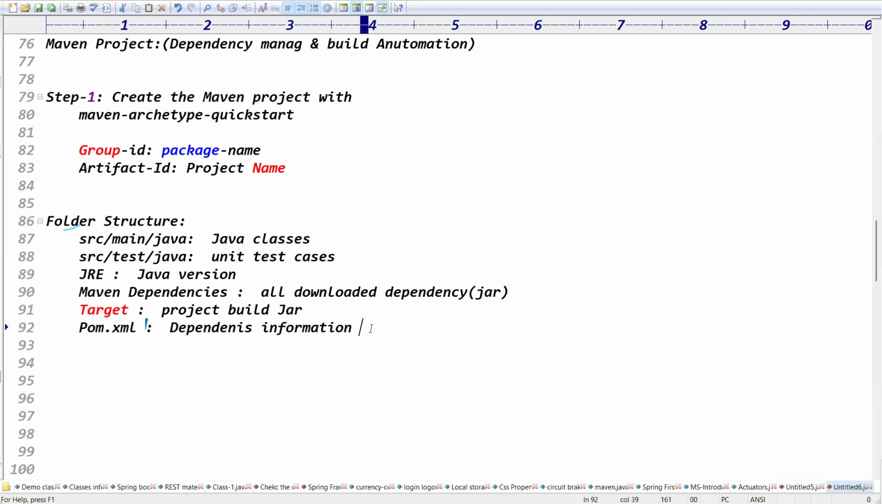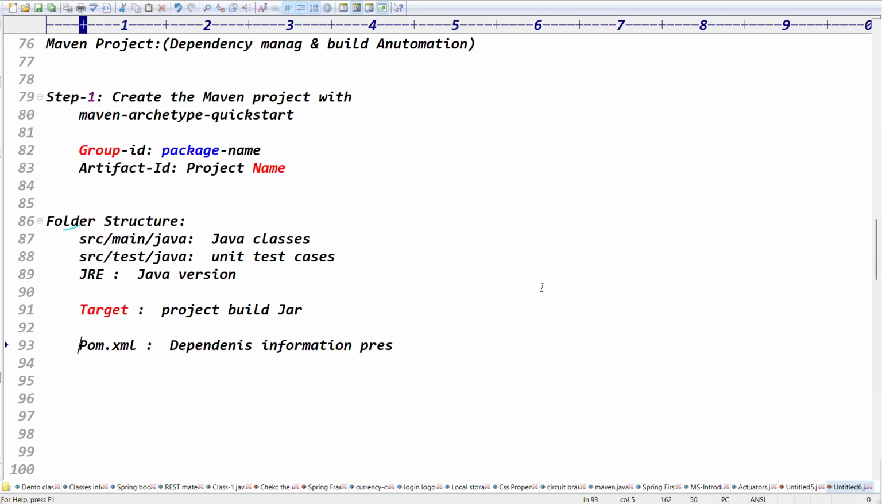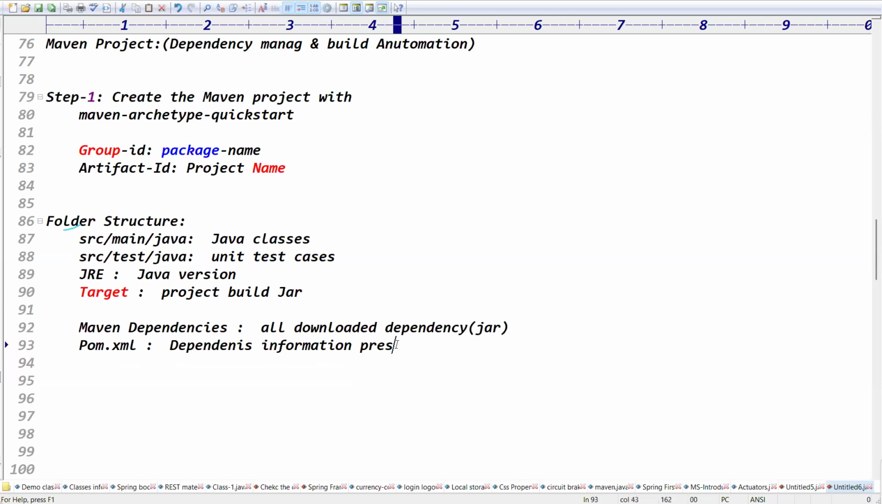But where are the dependencies available? Dependencies information is present here, and the dependencies are present in what folder? The Maven dependencies folder, right? Guys, are you clear? Dependencies information is present in the pom.xml file, but the dependencies are present in the Maven dependencies folder, right? Yeah, like that, guys.